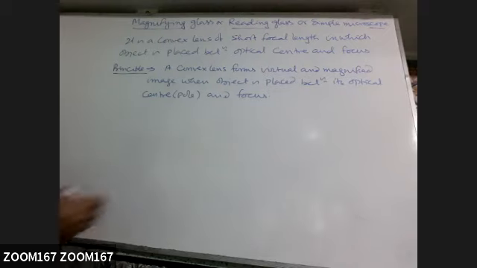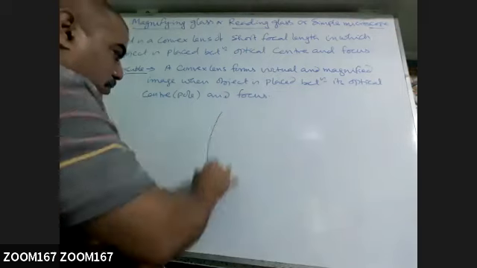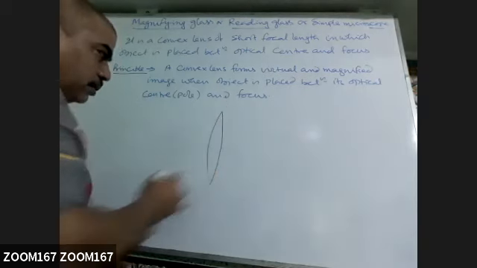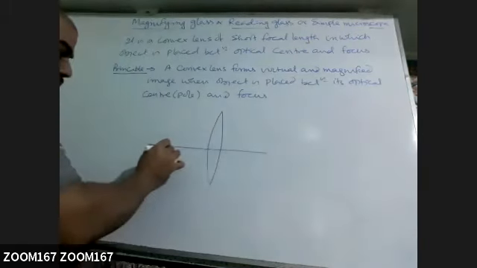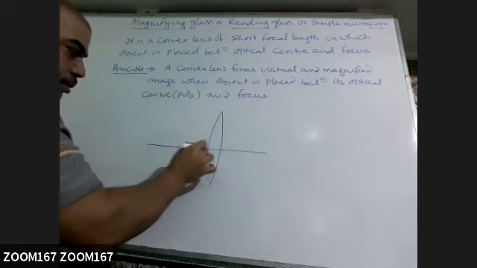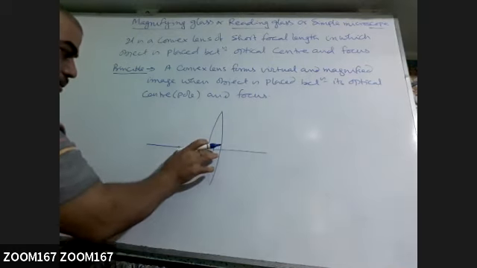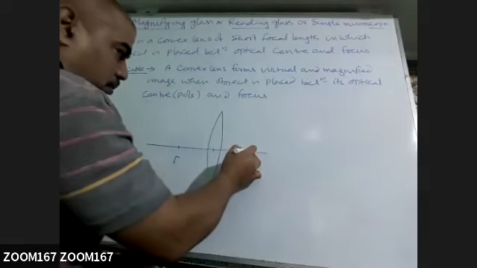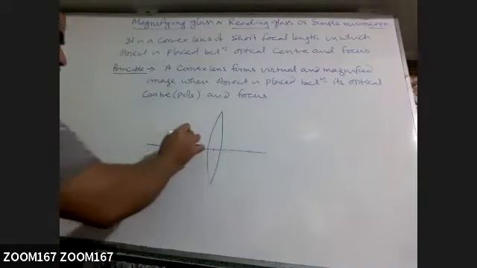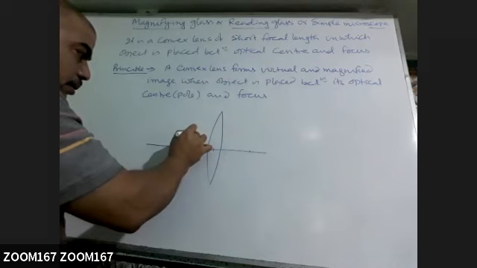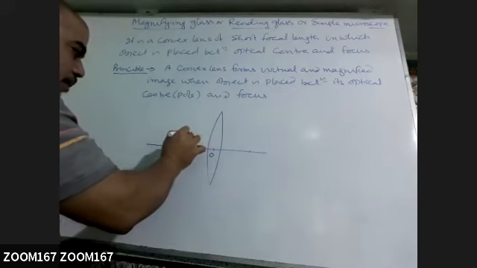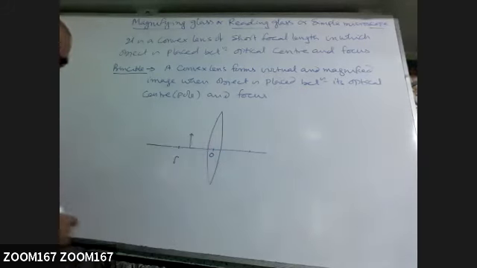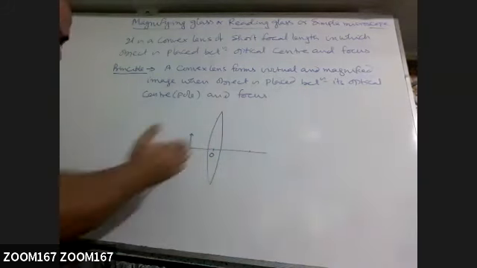Now ray diagram. So suppose this is the lens. Suppose here is the focus. So we are placing the object between this O and F. Anywhere we can place. If it is closer to focus, the image will be at infinity, highly magnified.